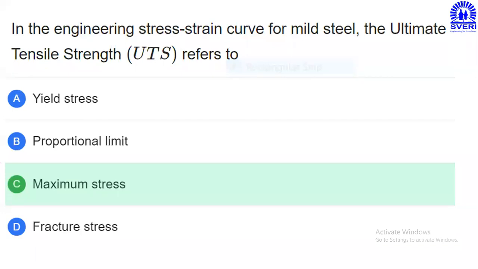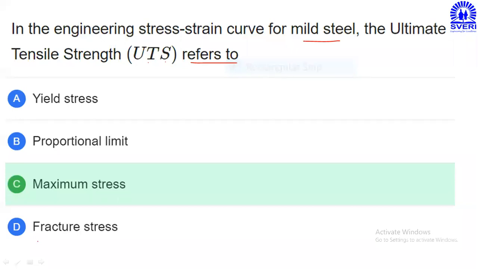Now let us see. In the engineering stress strain curve for the mild steel, the ultimate tensile strength, that is UTS, ultimate tensile strength, refers to. In the morning only we have discussed the stress strain curve for the ductile material, maybe for the mild steel, and in that one point is there which is called the ultimate tensile strength, that is UTS. That UTS refers to yield stress, proportional limit, maximum stress, or the fracture stress.